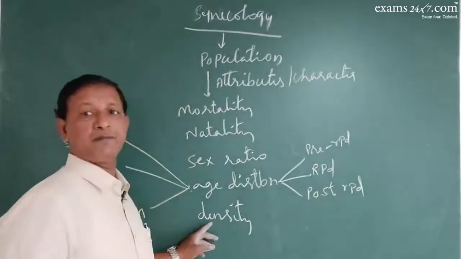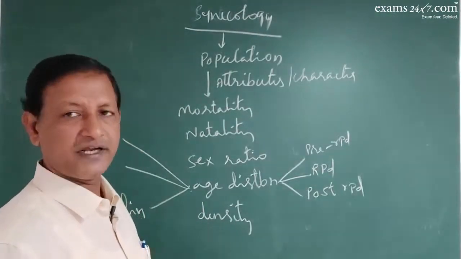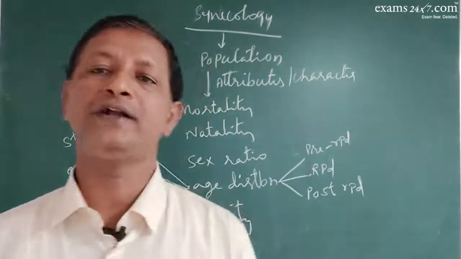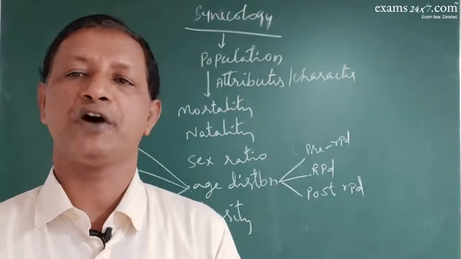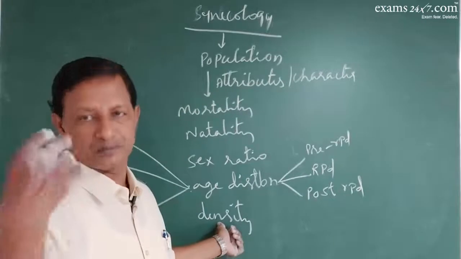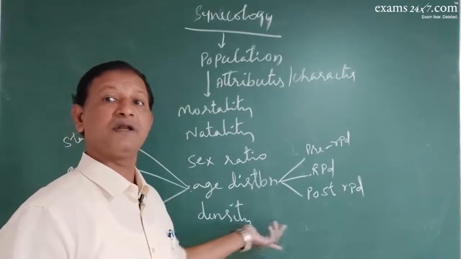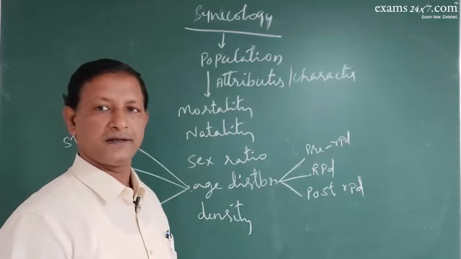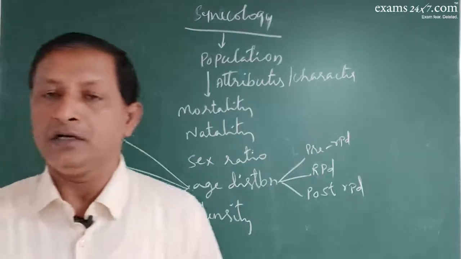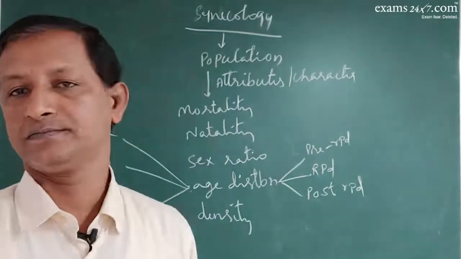Density is the number of individuals in a given population. For example, we have some formations called Hopea formation. Why do we call a forest a Hopea formation? Because the density of Hopea plants is more. The number of Hopea plants is more, so it is named after them. But it again depends upon the quality of the plant.